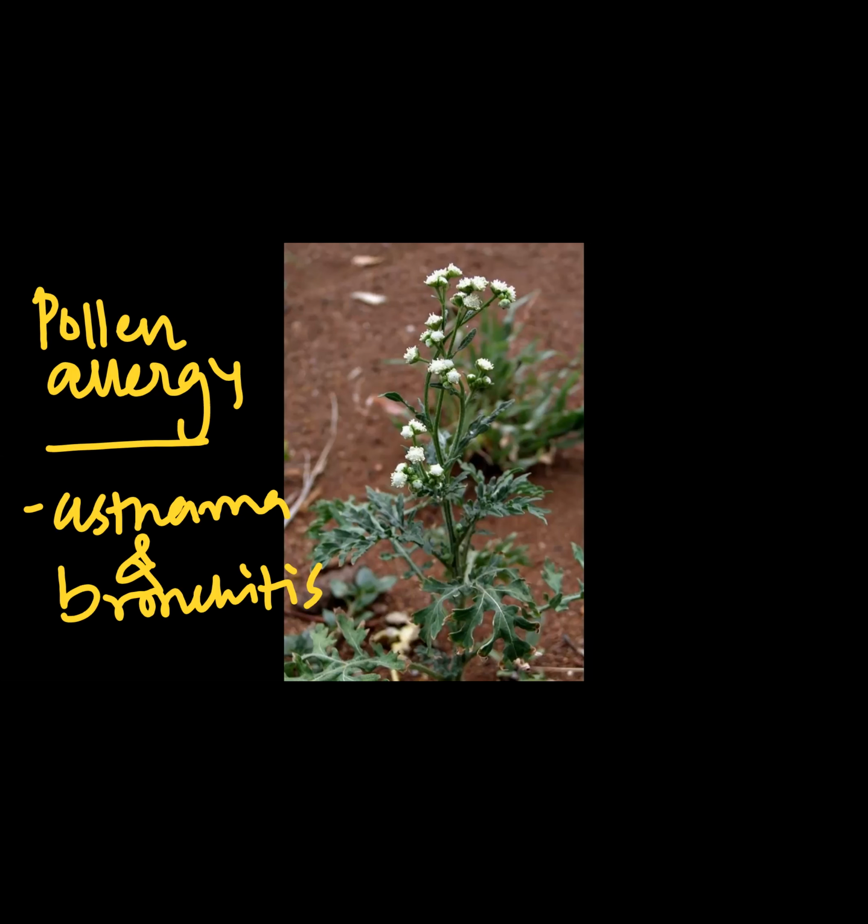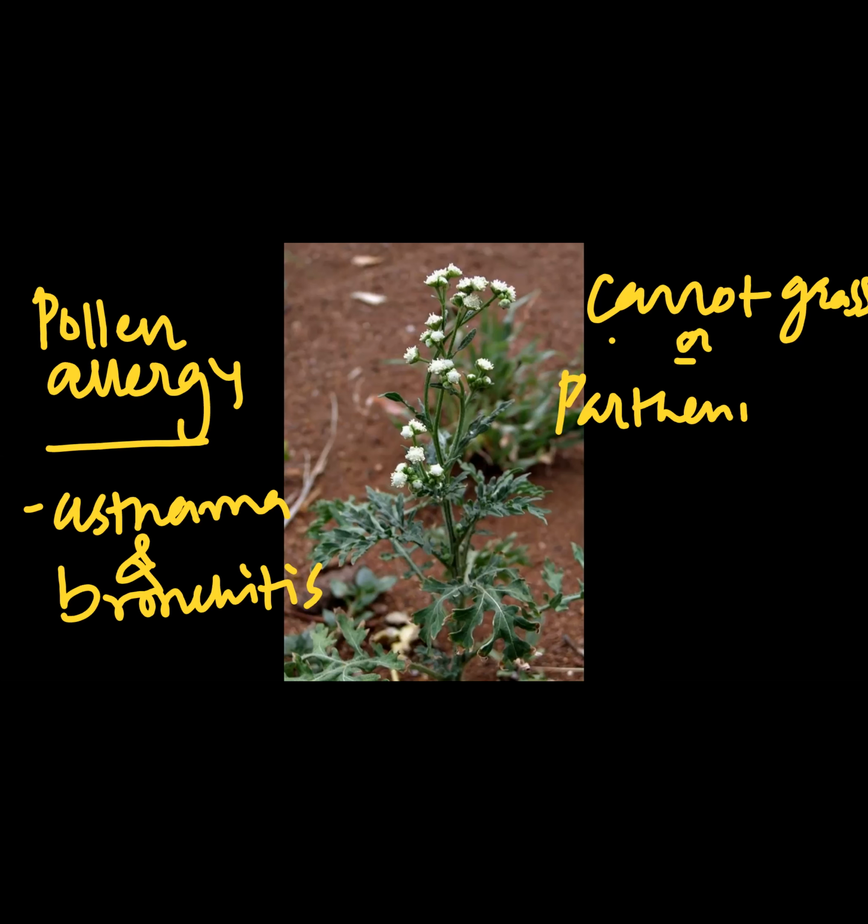One of the plants, particularly one variety called carrot grass, with the scientific name Parthenium.